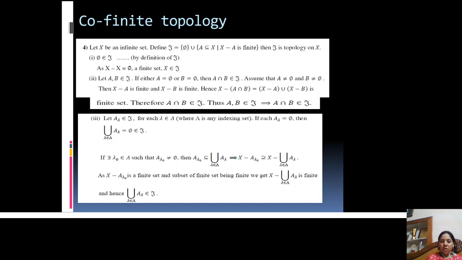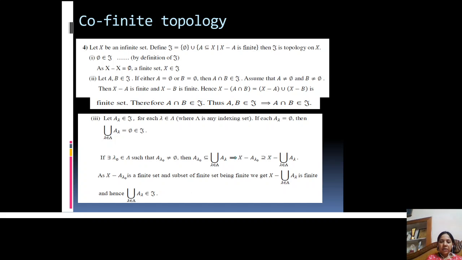Now we have to show that X minus A intersection B, meaning the complement of A intersection B, is finite. Then we can say that A intersection B belongs to TOE.